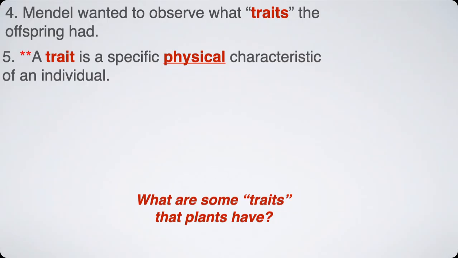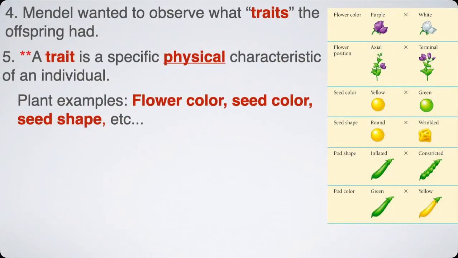Think about a plant or a flower. Just think about a flower, right? Like a rose or whatever. Just picture anything. What kind of traits do plants have, right? You might think to yourself, there aren't very many. No, there are hundreds of them. Flower color is just one, right? That's the one that is most visible and easy to see. But also, the seeds might be different colors. The seeds might be different shapes, like here, right?